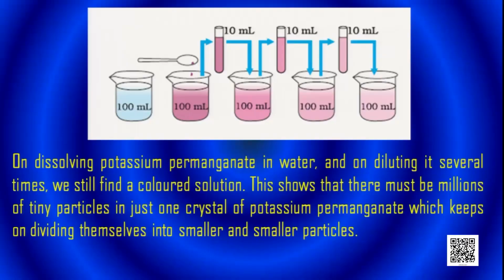So what happens here? On dissolving potassium permanganate in water and on diluting it several times, we still find a colored solution. This shows that there must be millions of tiny particles in just one crystal of potassium permanganate, which keeps on dividing themselves into smaller and smaller particles. Yes, this was an activity.